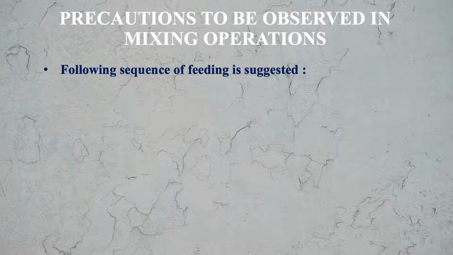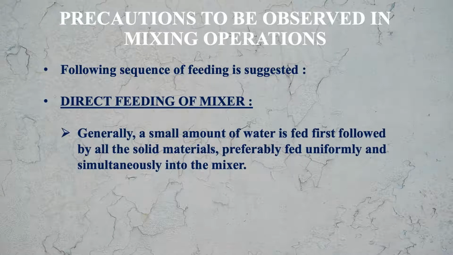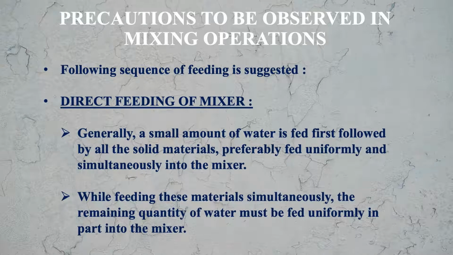The following sequence of feeding is suggested. First, direct feeding of the mixer. Generally, a small amount of water is fed first, followed by all the solid materials, preferably fed uniformly and simultaneously into the mixer. While feeding these materials simultaneously, the remaining quantity of water must be fed uniformly in parts into the mixer.